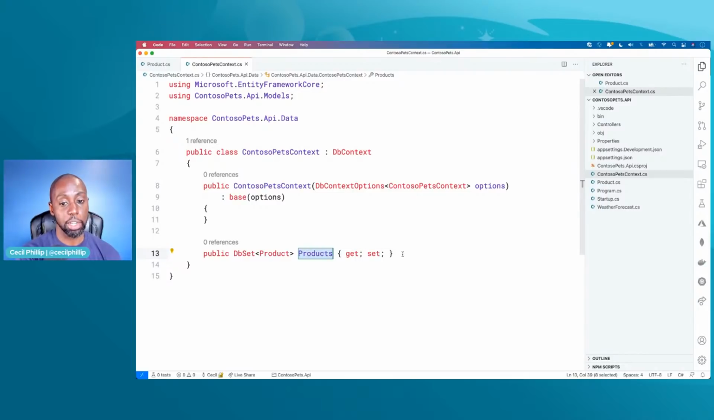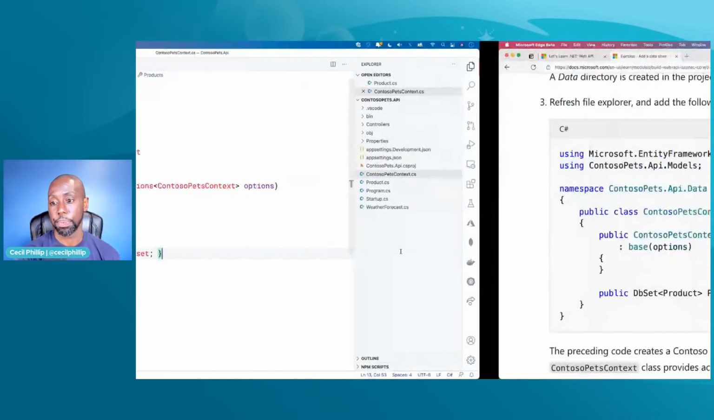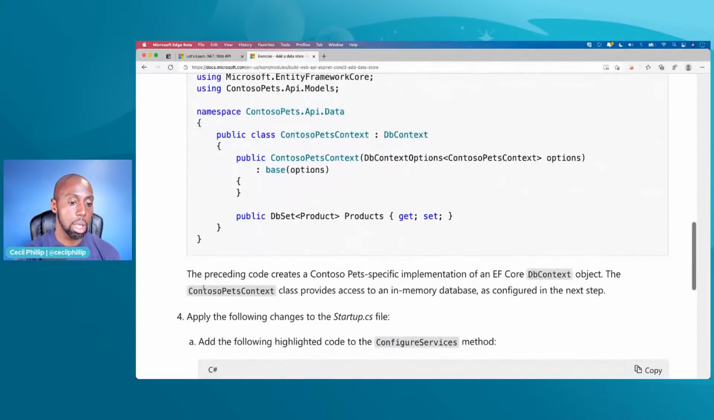And as you can imagine, if we had more than just products, let's say we had inventory and shipping and other stuff, right? We can have those different tables represented as properties inside of Entity Framework. All right, let's keep going.